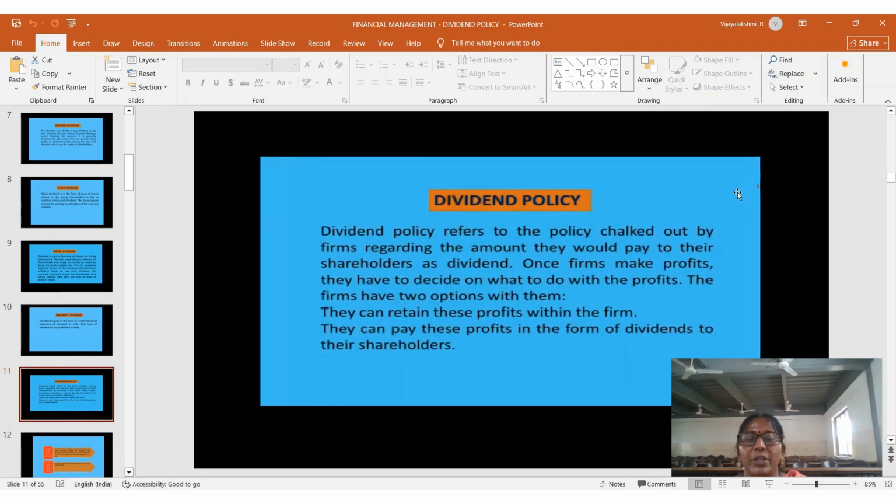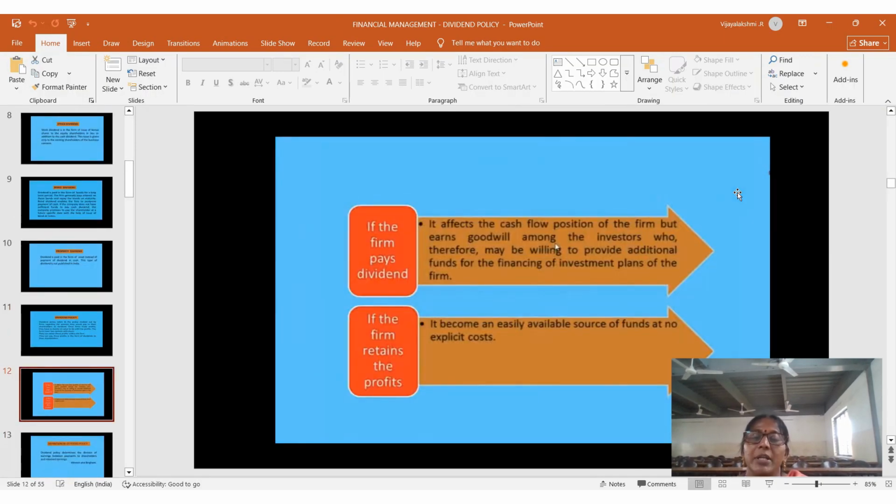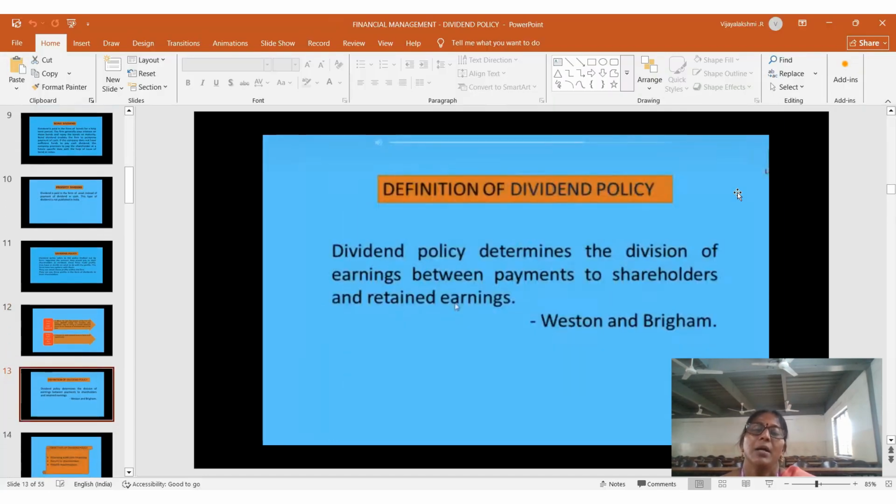Once firms make profit, they have to decide what to do with the profit, and the firm has two options. They can retain their profit with the firm, or they can provide the dividend to their shareholders. If they pay the dividend, it affects the cash flow position of the firm and earns goodwill among the investors, who may therefore be willing to provide additional funds for the financing of the investment plans of the firm. If the firm retains the profit, it becomes an easily available source of funds at no explicit cost.